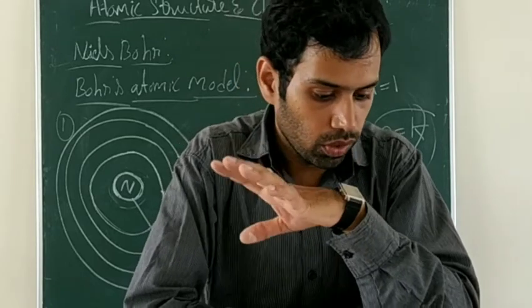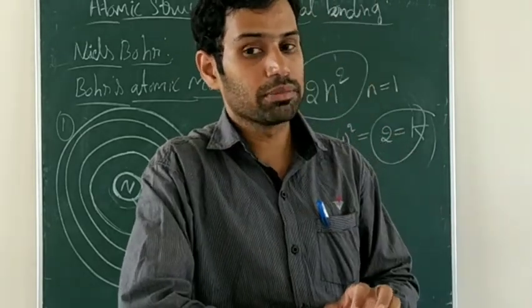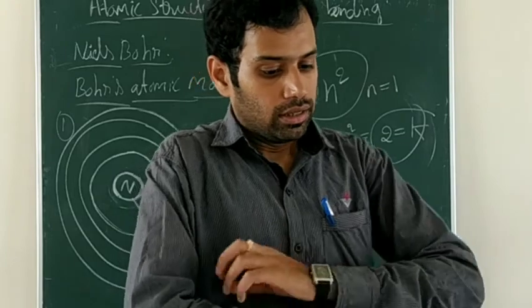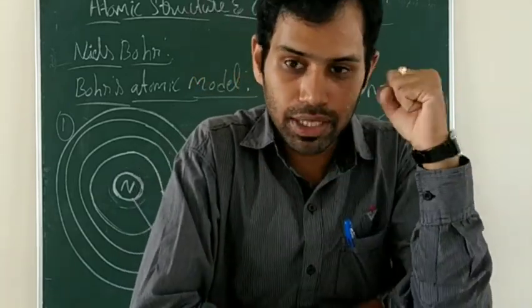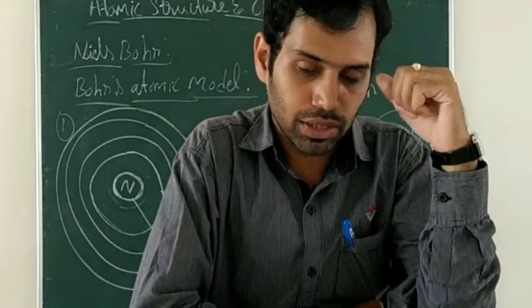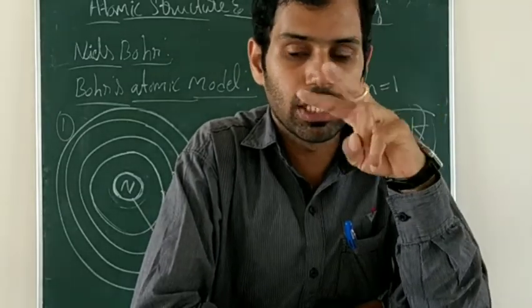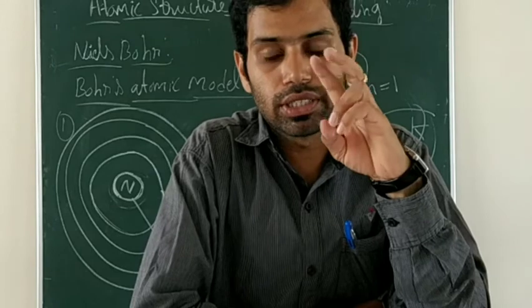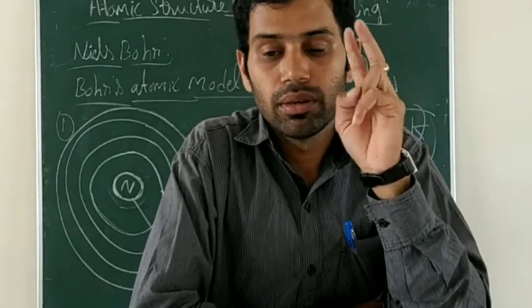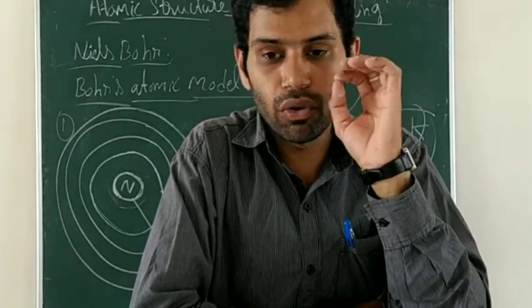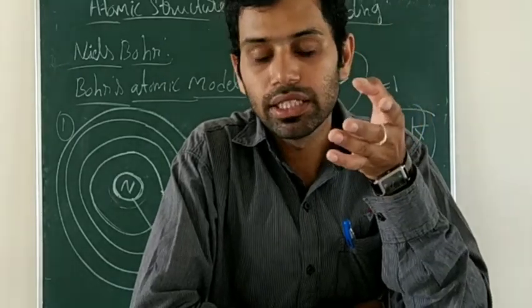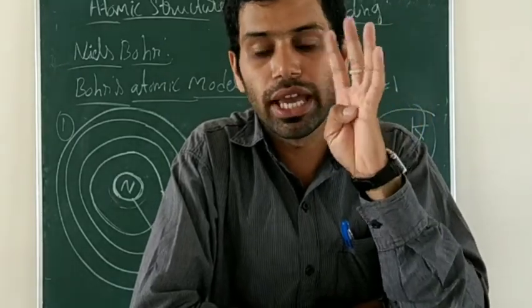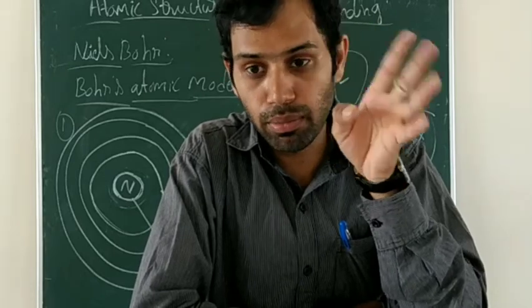Now what did he do? James Chadwick took the helium atom, which contains 2 protons, since the helium atomic number is 2. But he found that its atomic mass was 4 AMU, 4 atomic mass units.